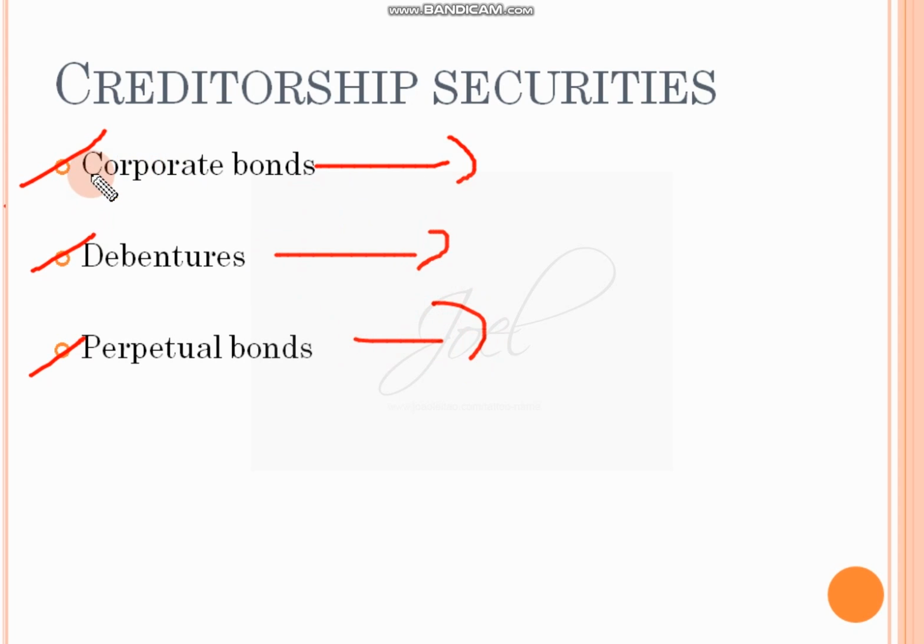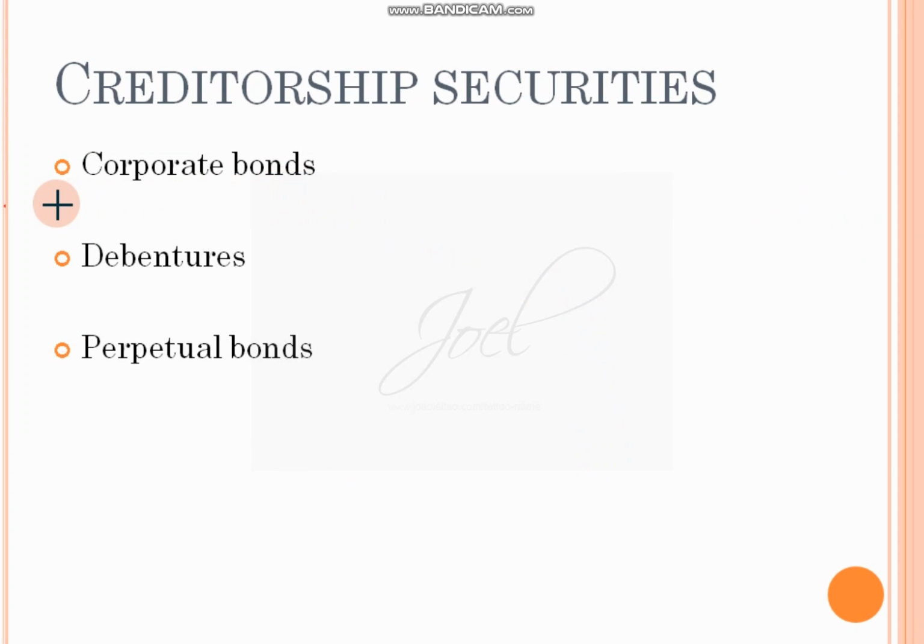Now corporate bonds means these are the securities or loan certificates issued by the company to earn some money, to attract funds from the general public. They will issue some types of bonds. Those bonds are called corporate bonds. By issuing these bonds, company will get huge amount of money. Andre company already there is one company established. They want to expand themselves, they want to do more production, or they want to do any other types of things related to expansion, for which they need funds. Funds beka, they'll issue these bonds, corporate bonds, loan certificates, so they'll get funds.